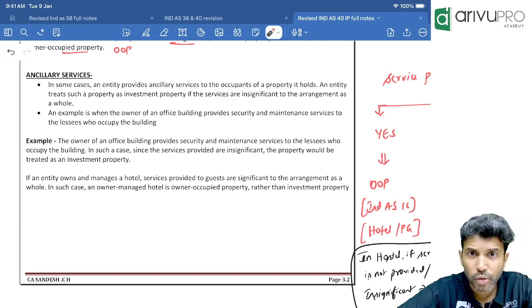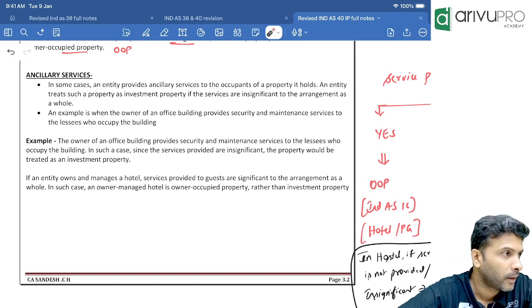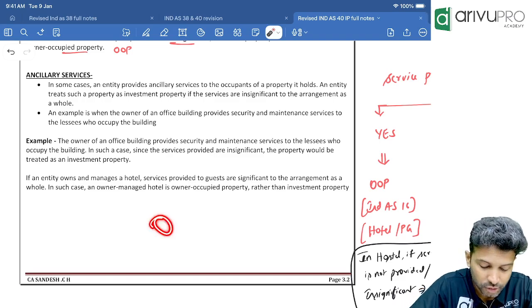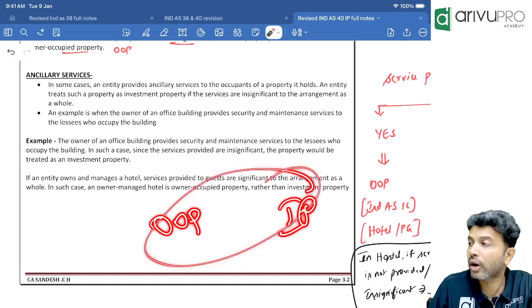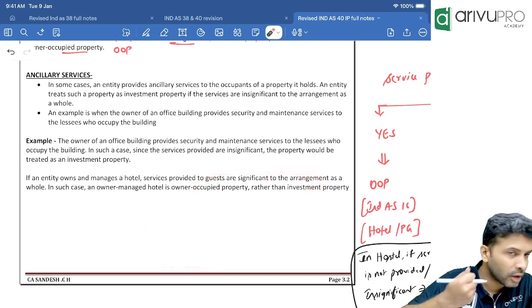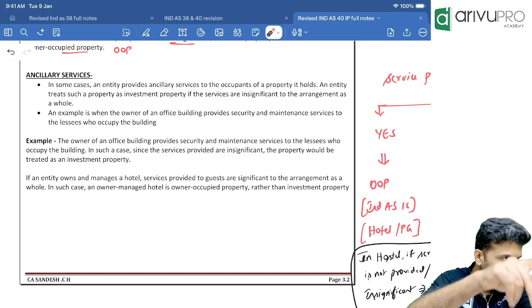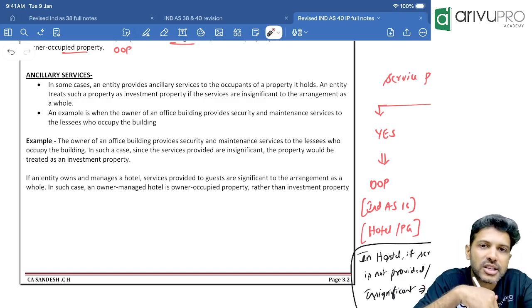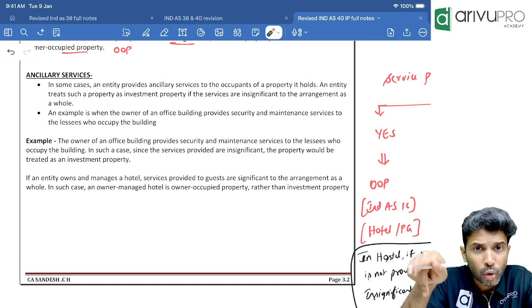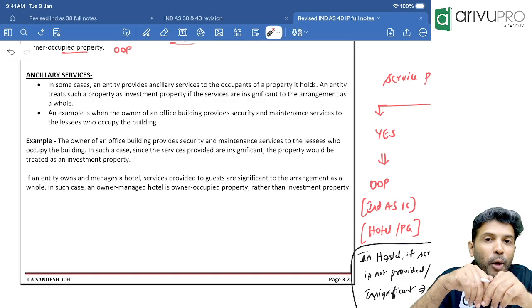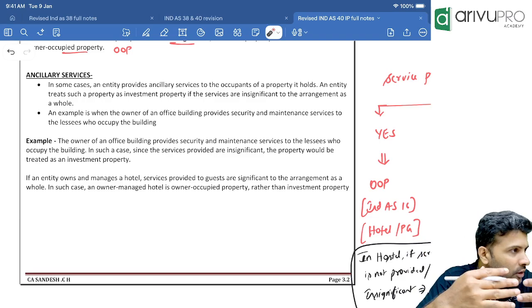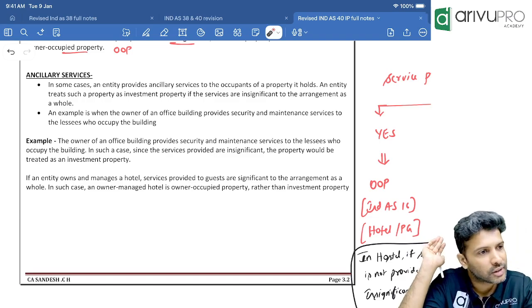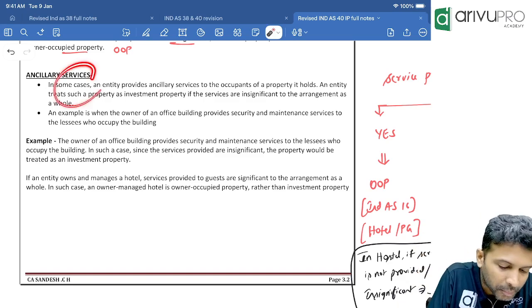Any property which you are using for business purpose is IP or OOP. If you are using a property for your business purpose, it is your OOP. If you are using it for rental purpose, it is IP. Now, in the hotel business, rooms are given on rent. The building space is given on rent to the customer on a daily basis. Now, if the hotel owns any property, should they show that property as OOP or IP? Understood the question? I'm not asking for an answer, I'm just giving you the case we are discussing. No confusion? That is what we mean by service.